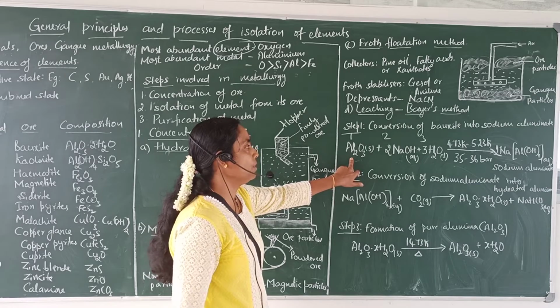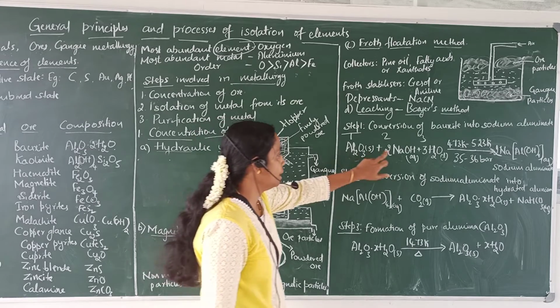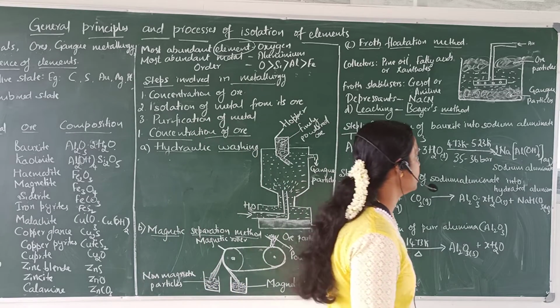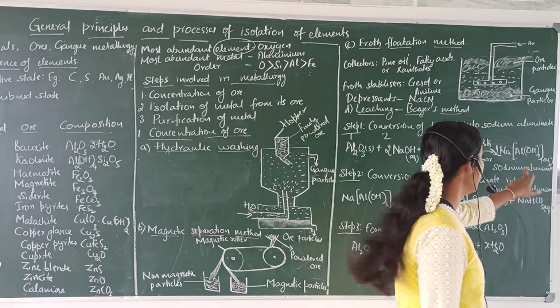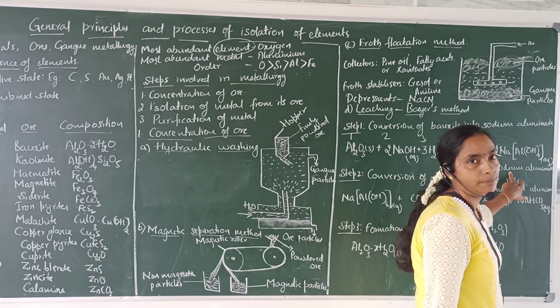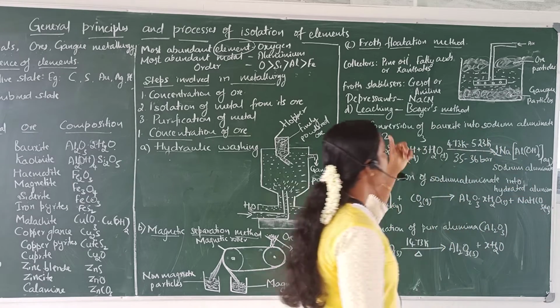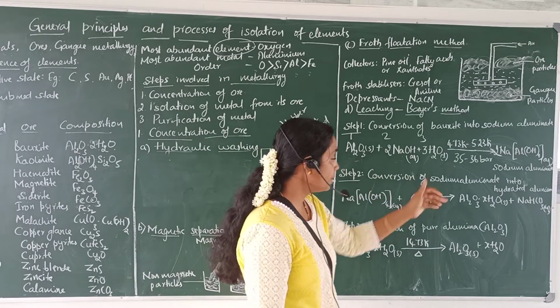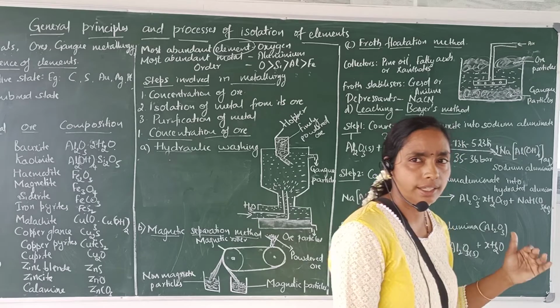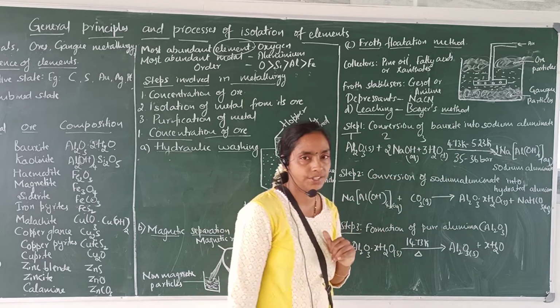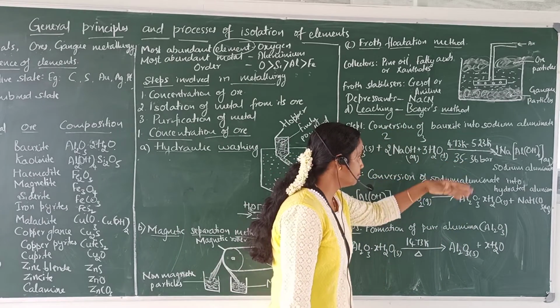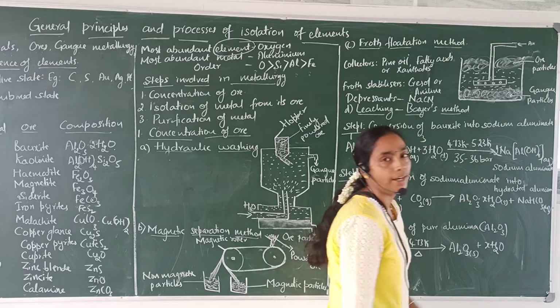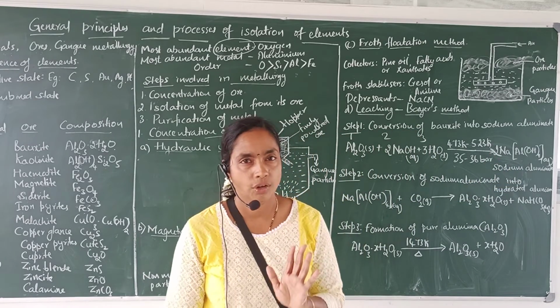Now the aluminium oxide present in the ore reacts with the sodium hydroxide and is converted to a complex sodium aluminate. Silicon dioxide present in the ore is also converted to sodium silicate and the other impurities remain in the solid state. Now we can separate the solid particles and liquid by the process of filtration.